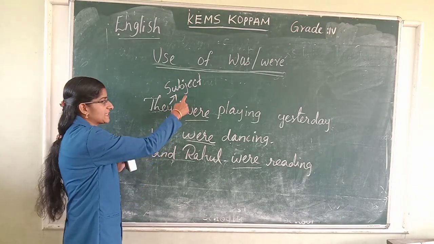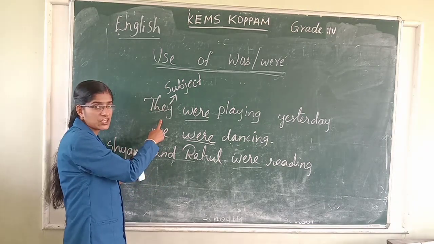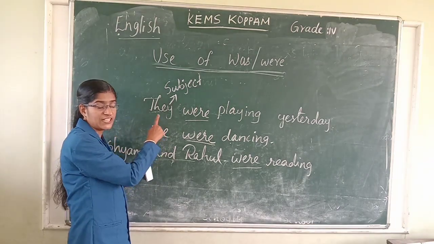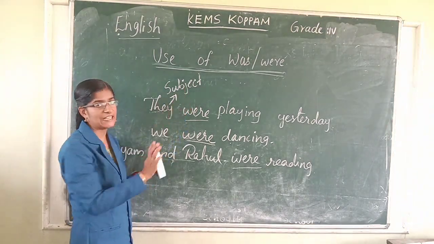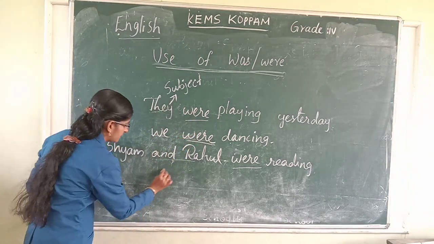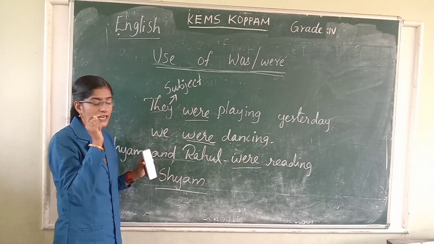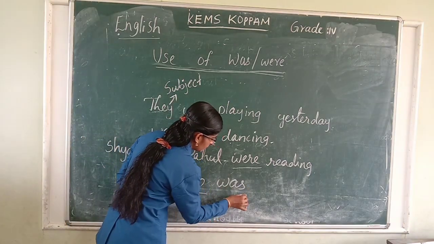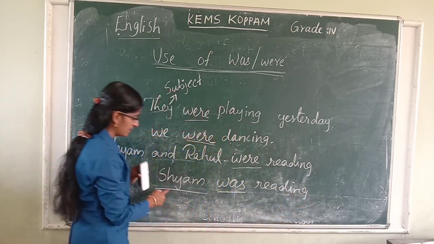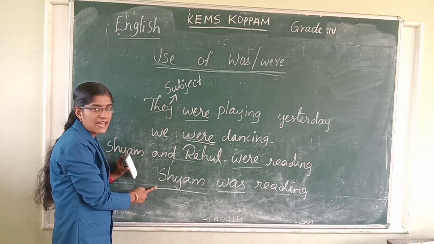If the subject is more than one person, if the doer of the action is plural, we use were. If the subject is singular, only one person, we use was. Shyam was reading. Who is the subject? Shyam, who is doing the action.